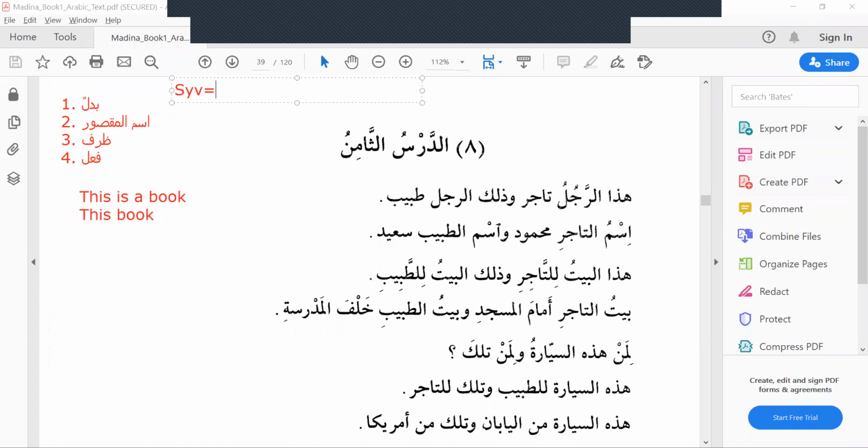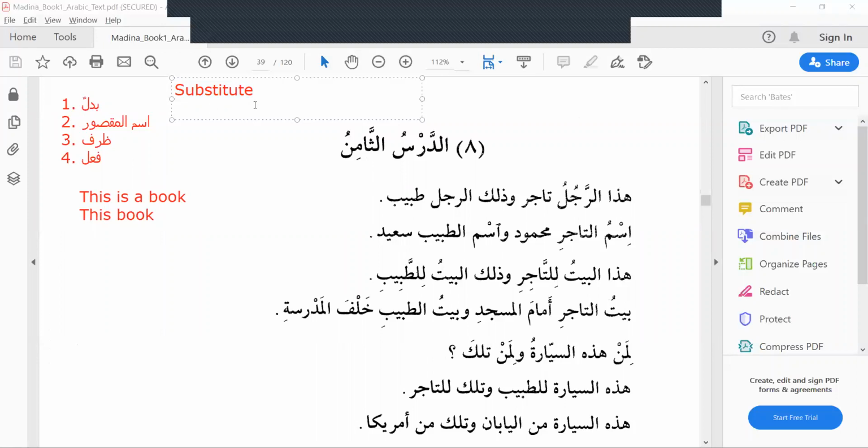But what is the meaning of substitute? Why are we going to use the badal? Substitute is the literal translation.